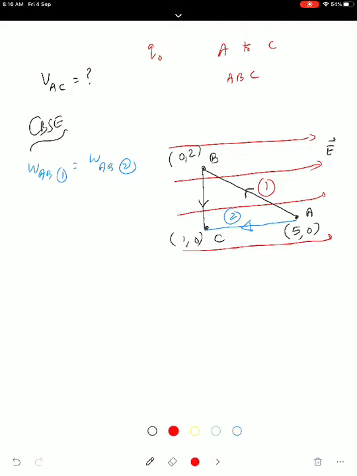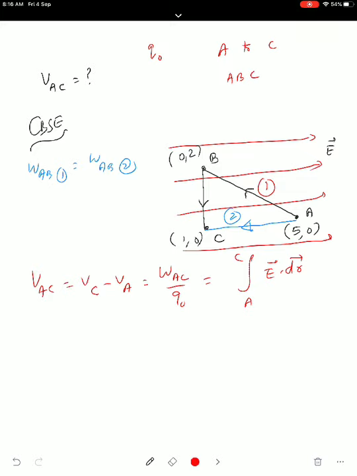So potential difference between A and C, VAC, is equal to final minus initial. Final point minus initial point. That is VC minus VA. This is equal to work done in moving unit charge from A to C. This is the definition. Calculation is by line integral of E vector dot dr vector from A to C. Okay, so how will you find out this potential difference?